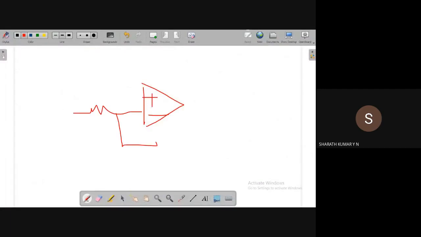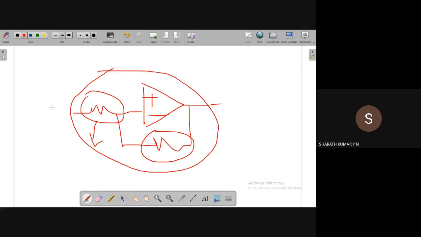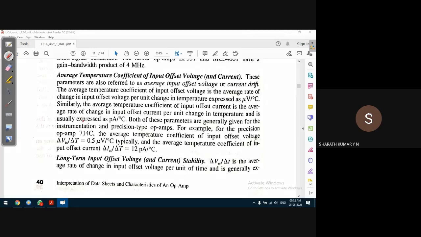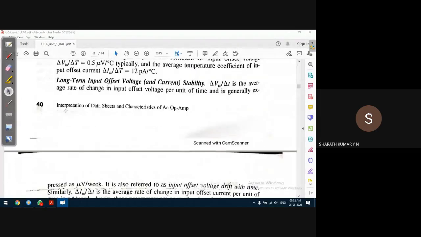Okay, additional resistors and capacitors. The higher the value of these resistors, the higher the temperature, that is, the heat dissipation of the circuit. The higher the heat dissipation of the circuit, the more the overall temperature of the circuit increases. In that situation, these factors come into the picture, so this will have a significant role. Otherwise, for normal applications, these factors will not matter much. We need not bother much about these factors, but we can't ignore them either. So that will also matter.